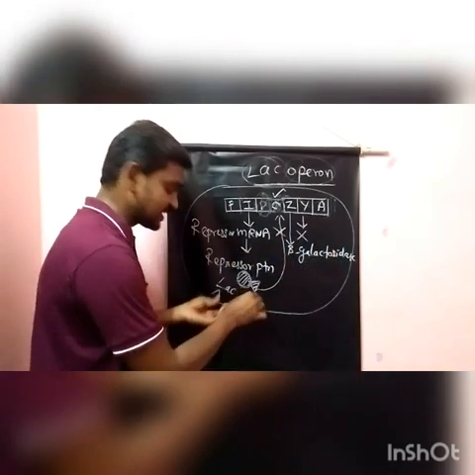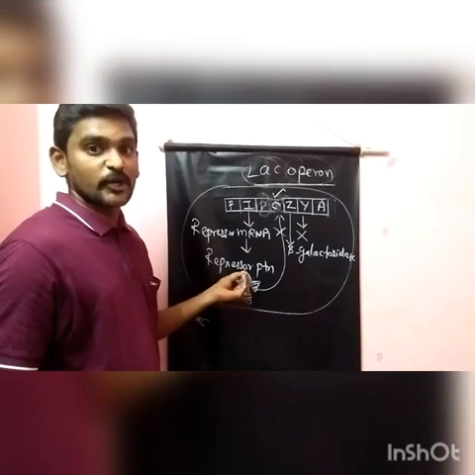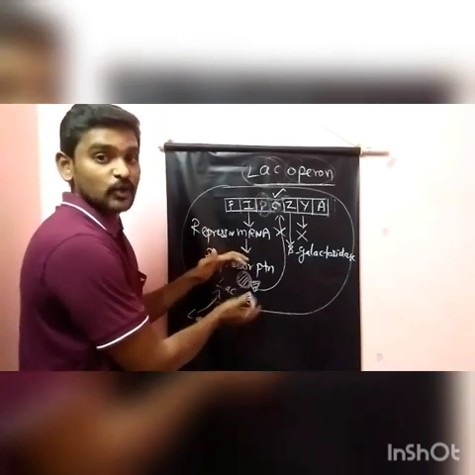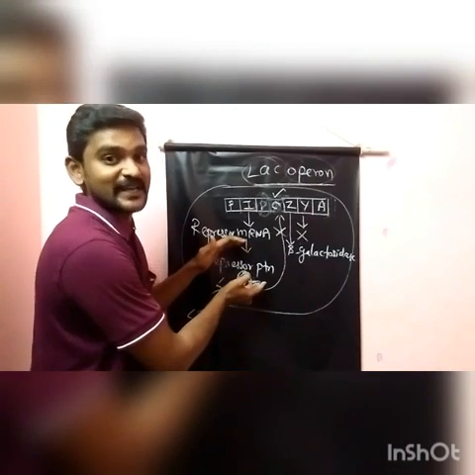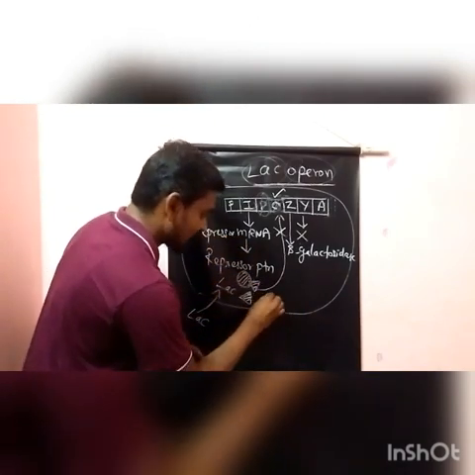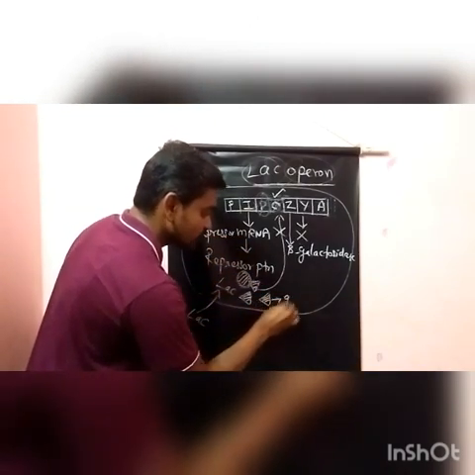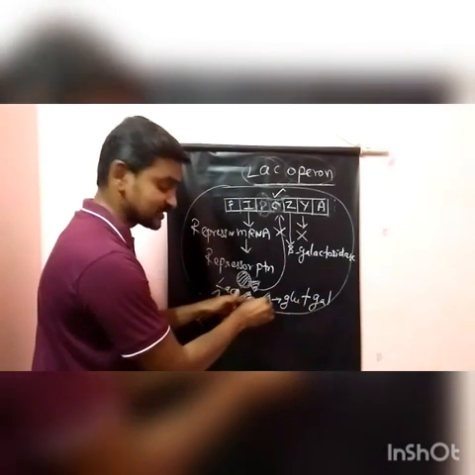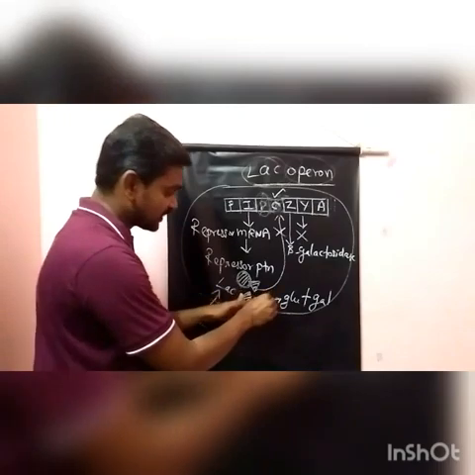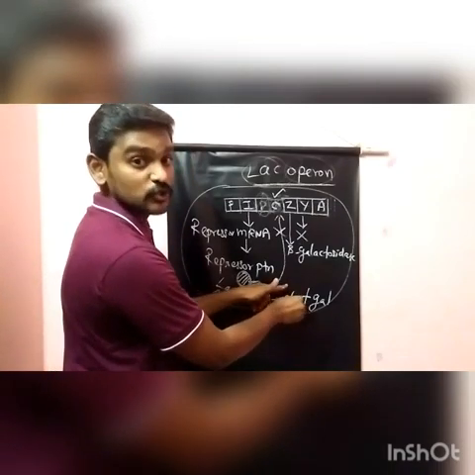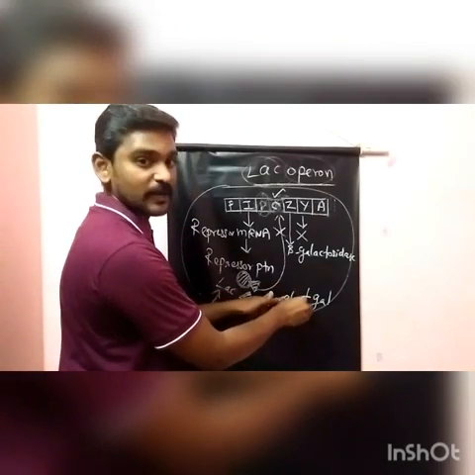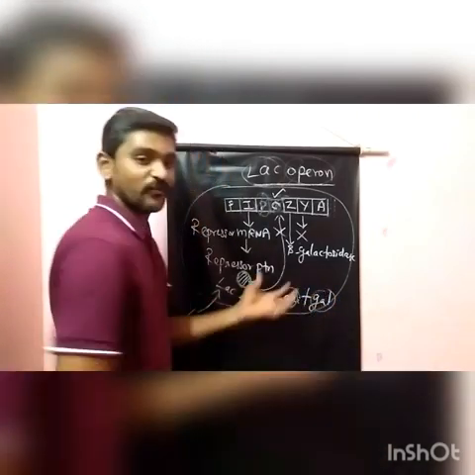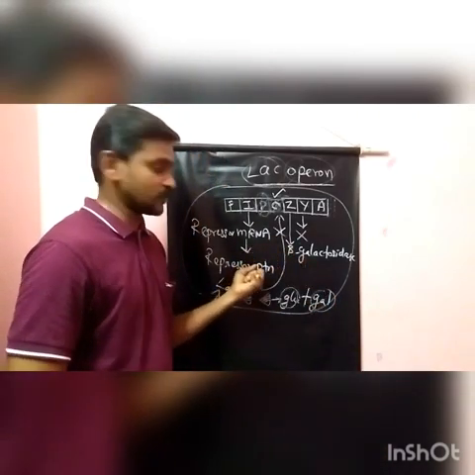Not only one lactose molecule will be taken inside this bacterial cell. Numerous lactose molecules will be taken inside the bacterial cell. So these lactose will be broken down into glucose plus galactose. This disaccharide molecule will be converted into monosaccharides, glucose plus galactose. So this will be a utilizable form. They will be utilizing it for their energy purposes.